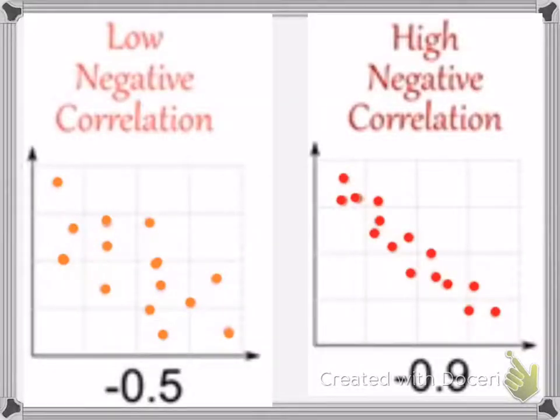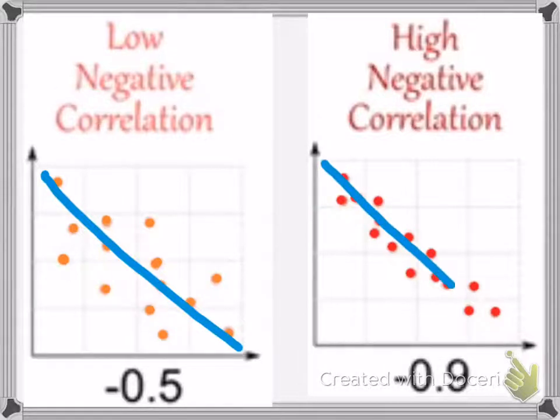The last two correlations that we're going to look at are negative correlations. Here, if you notice, for low negative correlation, your line of best fit goes down. That's why it's negative. And again, your dots are spread out. Therefore, it's low negative correlation. To be a high negative correlation, it's the same thing. Your line of best fit is going down, and all of your dots are closely together.